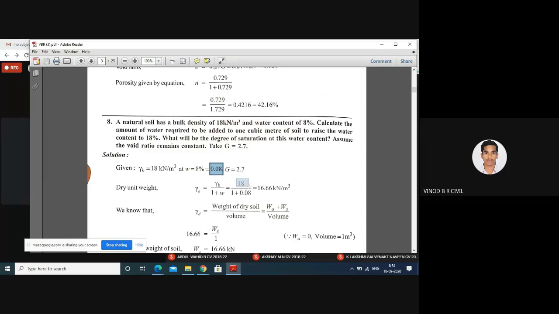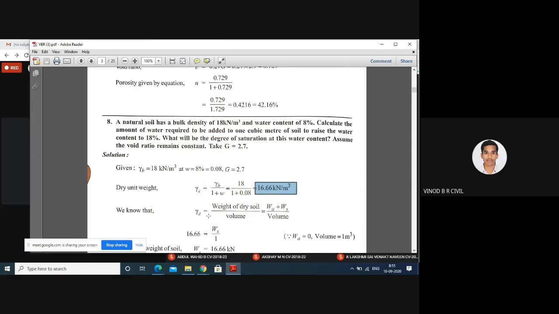Therefore, gamma D is equal to gamma B divided by 1 plus w, which is 18 divided by 1.08. Therefore, gamma D is equal to 16.66 kilonewton per meter cube.